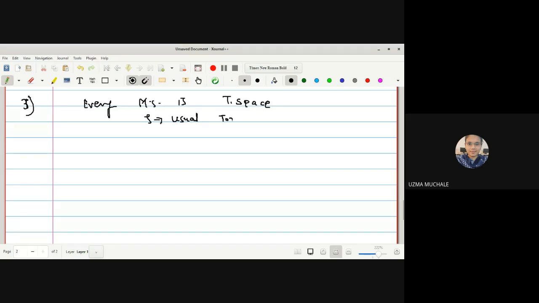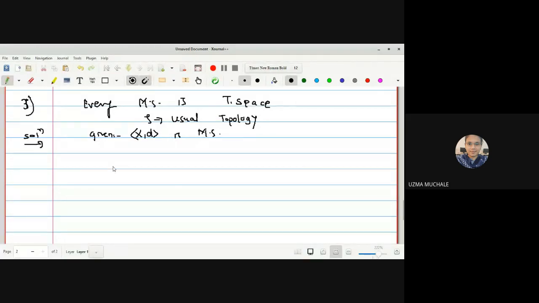Does anyone remember the usual topology? In the very basic lectures we have taken the usual topological space. Instead of an open sphere, there will be an interval. Sorry, X, d is a metric space.